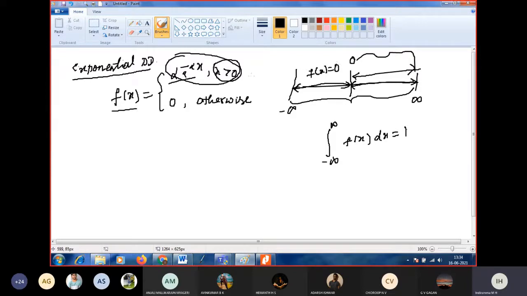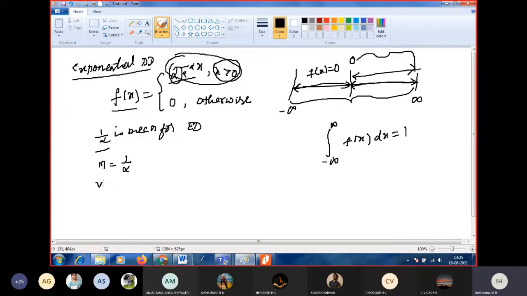And what is alpha? Actually, 1 by alpha is the mean for the exponential distribution. I am not going to prove that the mean is 1 by alpha, because the derivation has been removed from your syllabus. Directly we have to consider the result. So the mean for the exponential distribution is 1 by alpha.